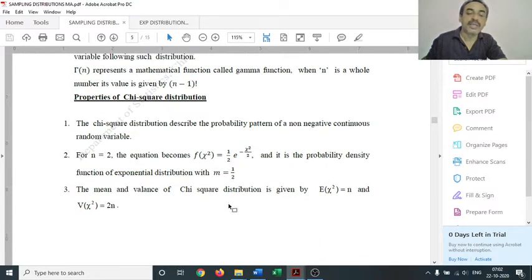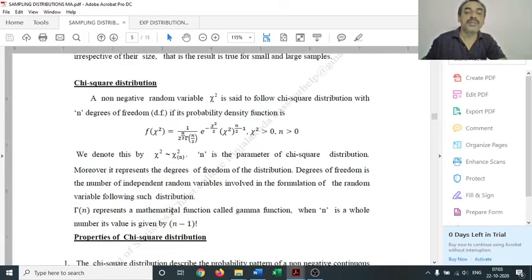Next, the mean and variance of chi-square distribution. The mean of chi-square distribution is given by E of chi-square equal to n, and variance of chi-square is equal to 2n. That is, mean is the degrees of freedom or the constant of the distribution, that is n, and variance is the double of n, 2 into the constant or the degrees of freedom of the chi-square distribution.